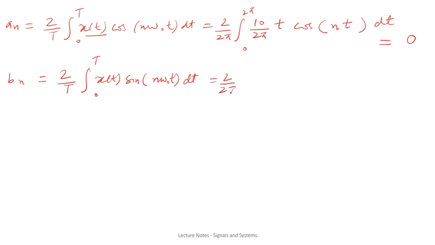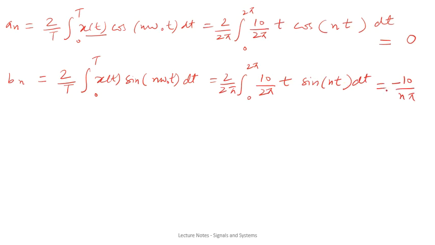So it will be 2 upon 2 pi times integral 0 to 2 pi 10 by 2 pi times t, then sine of nt dt. Okay, so it will come as minus 10 upon 2 pi. Okay, so obviously you will need some mathematical knowledge to solve this integral.